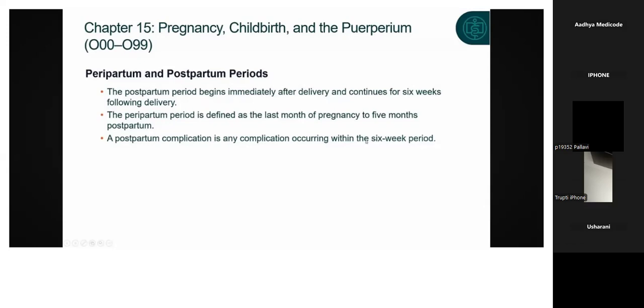A postpartum complication is any complication occurring within the 6 week period. So whatever complication arises after delivery within the 6 week period, that will be called as what? Postpartum complication.